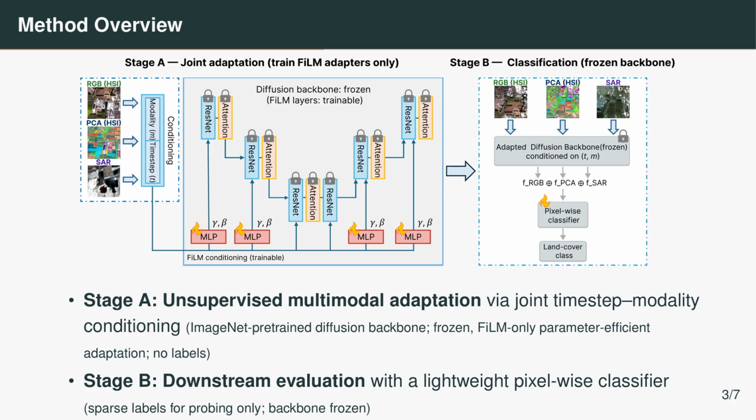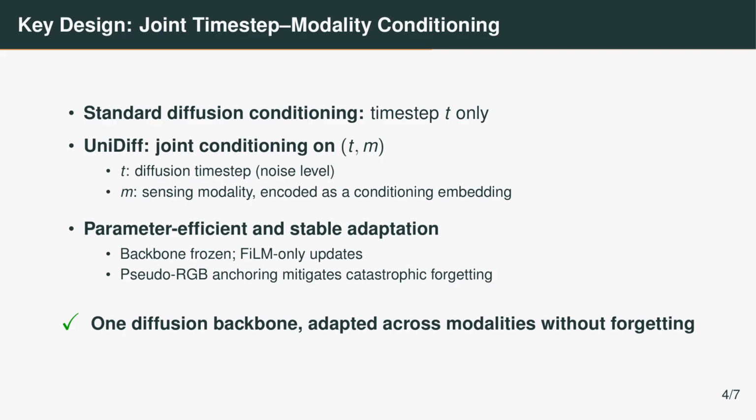During continued pre-training, one key challenge is catastrophic forgetting. To address this, we use two strategies. We apply parameter-efficient fine-tuning by freezing the diffusion backbone and making only the thin conditional layers trainable. We also include the procedural RGB as an ImageNet modality to stabilize the adaptation. Stage B is used only for evaluation. The adapted backbone is frozen and used as a feature extractor, and the lightweight classifier is trained with sparse labels for land cover mapping.